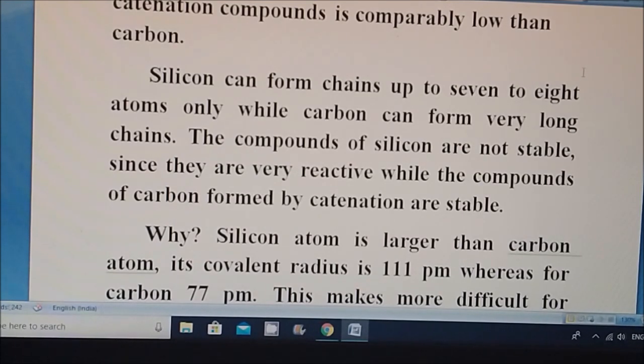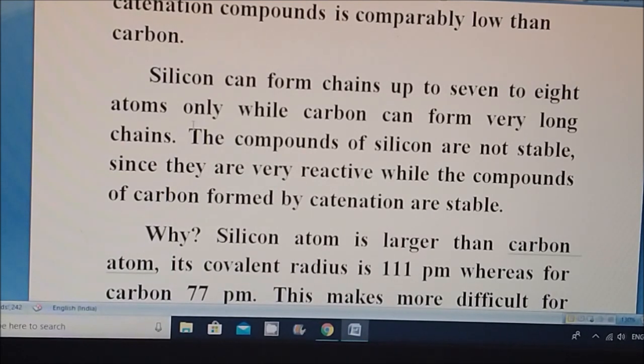If you take carbon, it will form chains of even 50 and above, or 100 and above. This is the typical property of carbon to form catenation. After carbon, silicon may form catenation compounds, but by utilizing only 7 or 8 silicon atoms, whereas carbon can form very long chains.